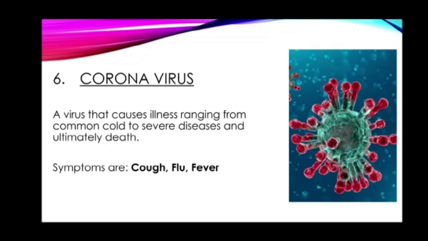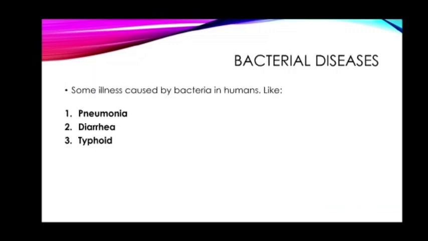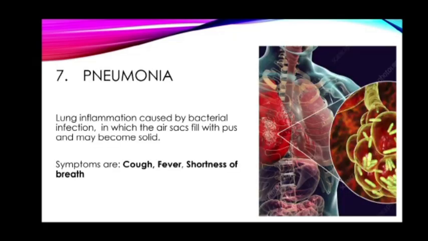Next we are going to learn some of the diseases which are spread by bacteria, bacterial diseases like pneumonia, diarrhea, typhoid. These are the most common bacterial diseases in humans. First of all, pneumonia: lung inflammation caused by bacterial infection in which the air sacs fill with pus and may become solid.